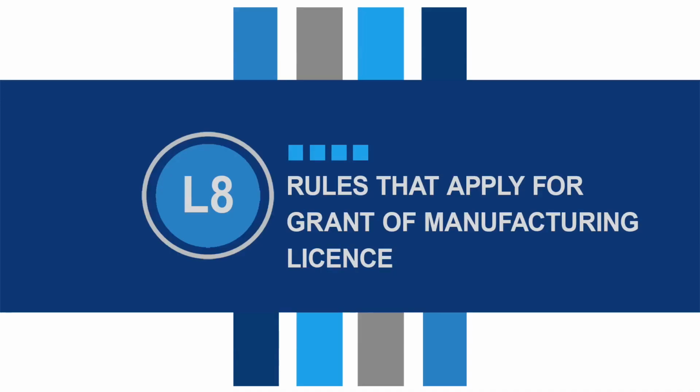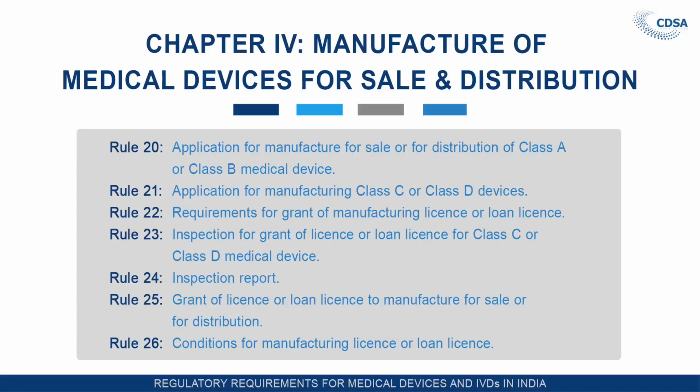Now, which rules deal with the grant of manufacturing license of medical devices and in vitro diagnostics, and which chapters have the provisions for manufacturing of medical devices? We have discussed that in the Medical Device Rules 2017, a total of 12 chapters have been incorporated and there are 96 rules.